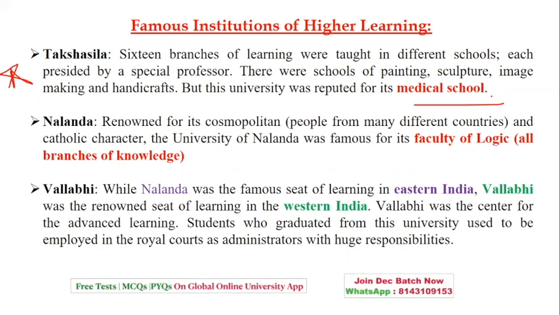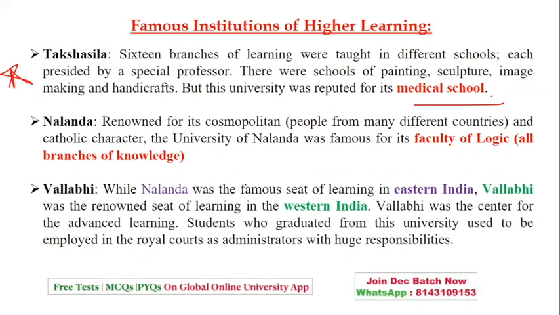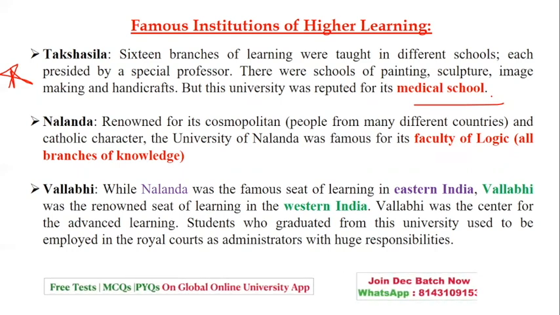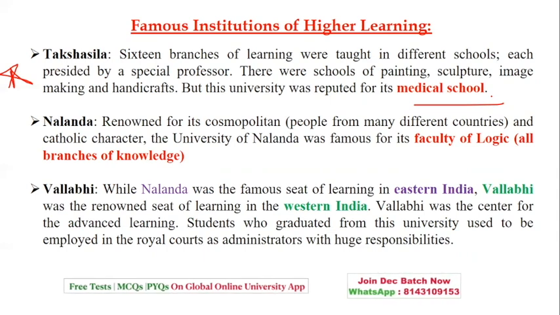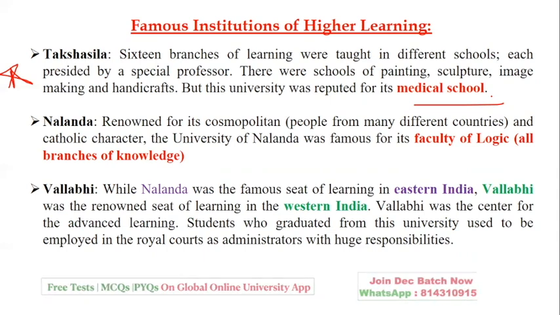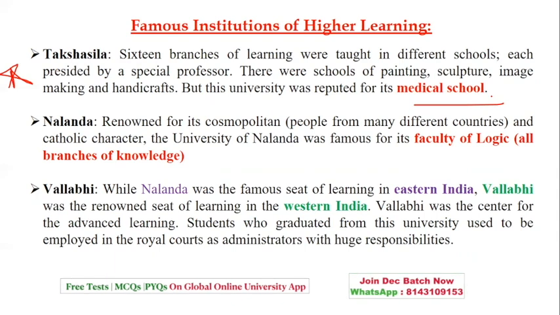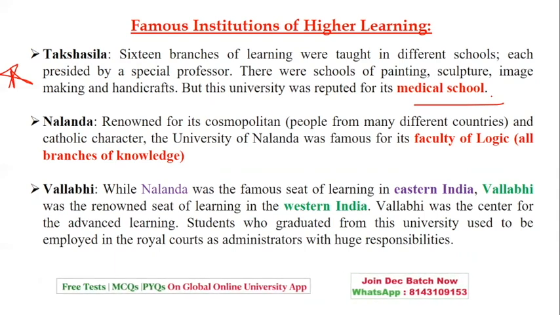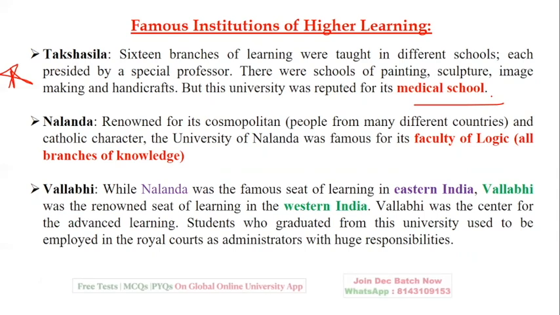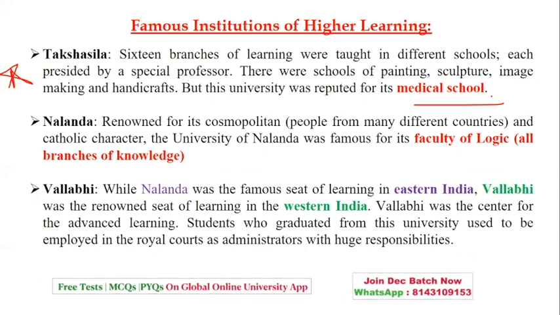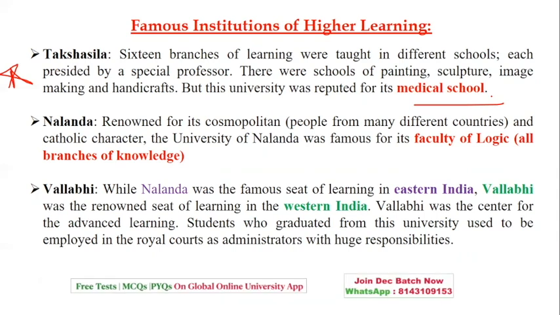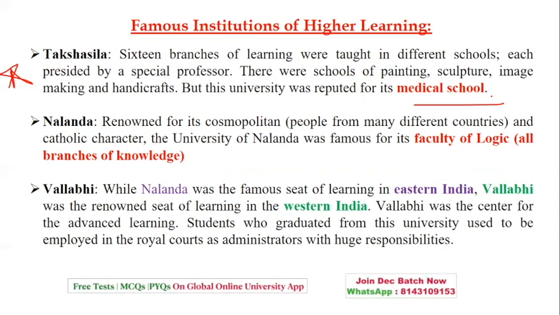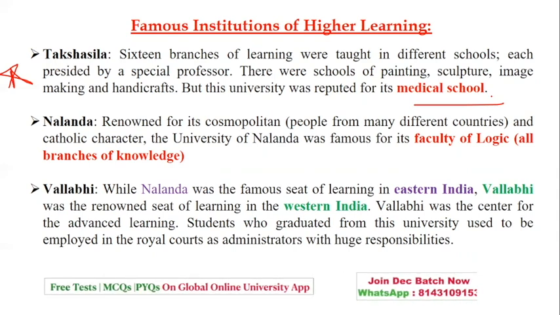Nalanda, renowned for its cosmopolitan character, that is people from different countries. The famous University of Nalanda was famous for the faculty of logic, the branches which spread the branches of all knowledge. Then we have Vallabhi. While Nalanda was famous as the seat of learning in Eastern India, Vallabhi is renowned as the seat of learning in Western India. So Eastern and Western, you can see.